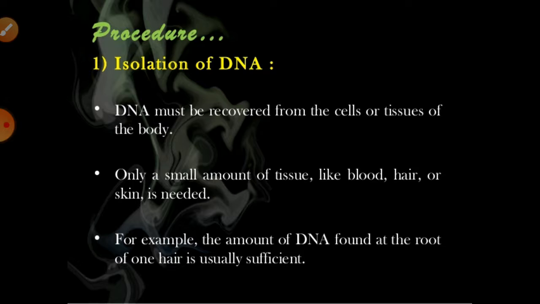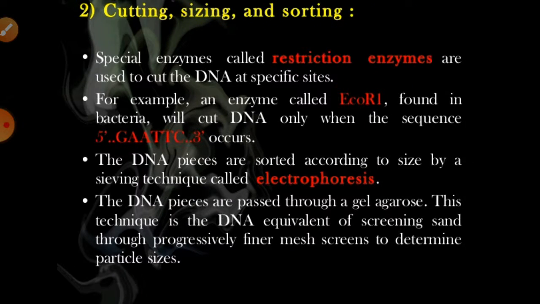Or only a small amount of tissue like blood or any sample can be used for such conditions. Then after that we have to do another process. After isolation it should be cut, fragmented by the restriction enzymes, while isolation can be done by some other digestive enzymes.